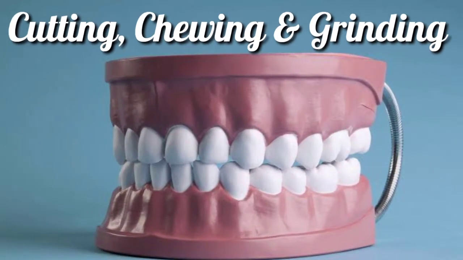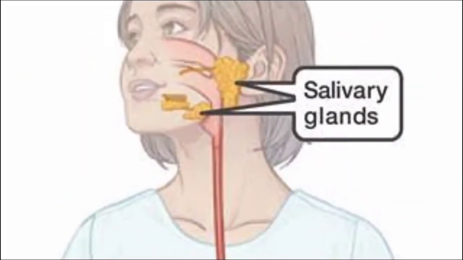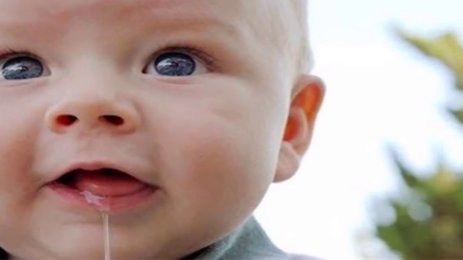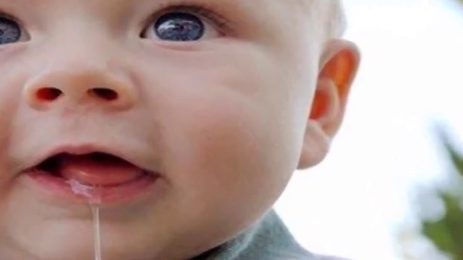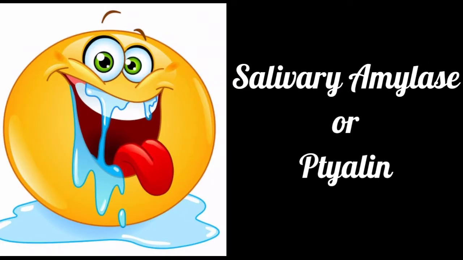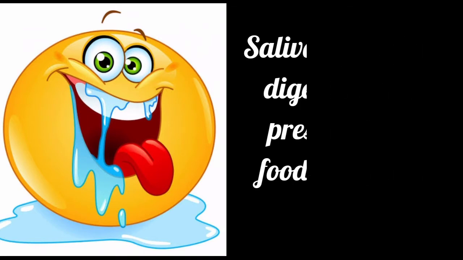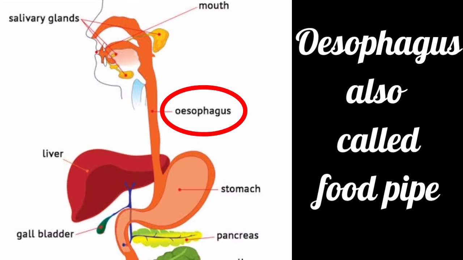Teeth help in physical digestion such as cutting, chewing, and grinding. Salivary glands produce saliva and the tongue helps in mixing the saliva with food. Human saliva contains an enzyme called salivary amylase, which is also called ptyalin, and the enzyme digests starch present in our food into sugar. The food then enters the esophagus, which is also called the food pipe.